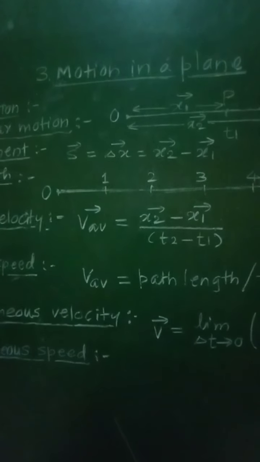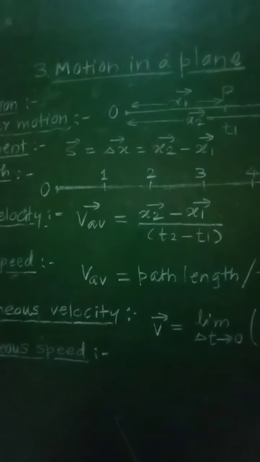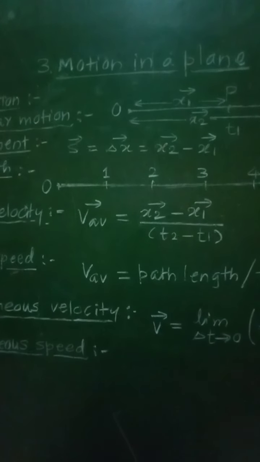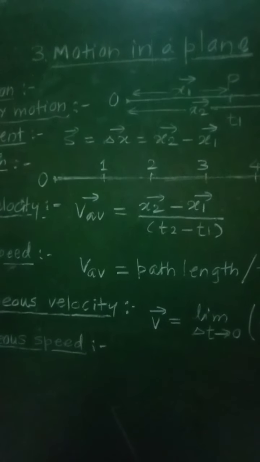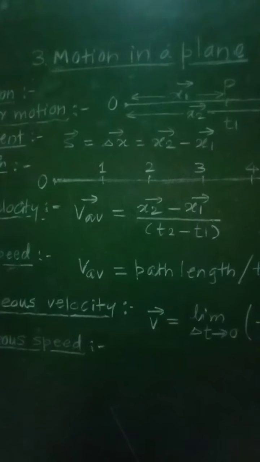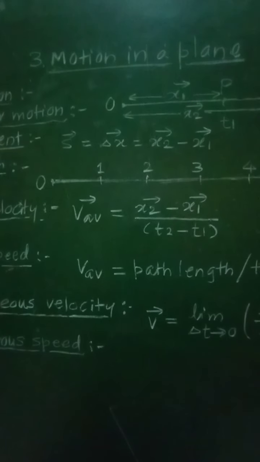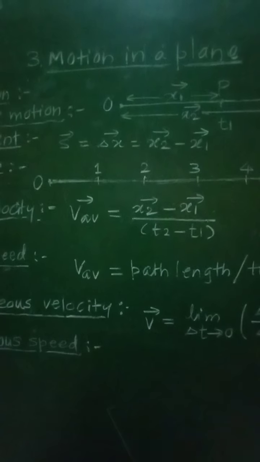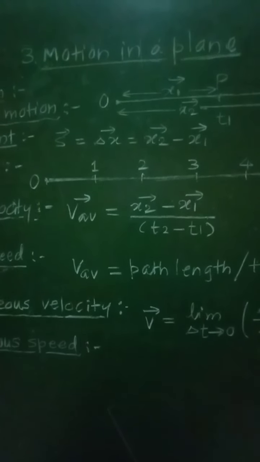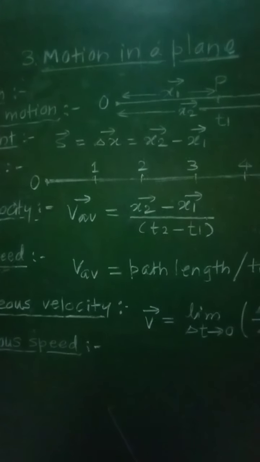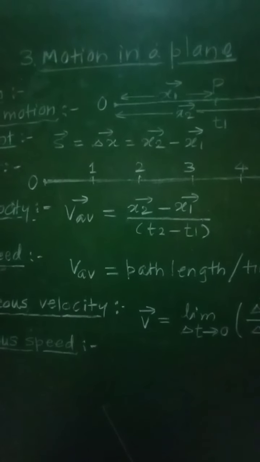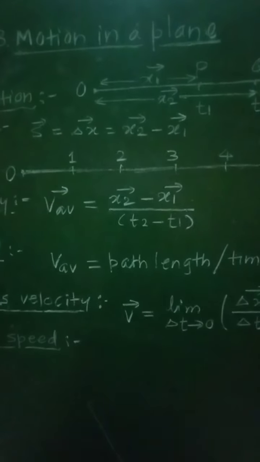The ratio of the displacement of the object during the time interval over which the average velocity is being calculated, to the time interval, is called the average velocity.